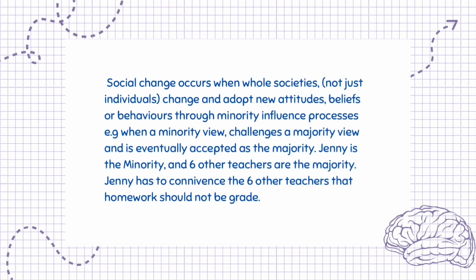Social change occurs when whole societies, not just individuals, change and adopt new attitudes, beliefs, or behaviors through minority influence processes, e.g. when a minority view challenges a majority view and is eventually accepted as the majority. Jenny is the minority, and 6 other teachers are the majority. Jenny has to convince the 6 other teachers that homework should not be graded.